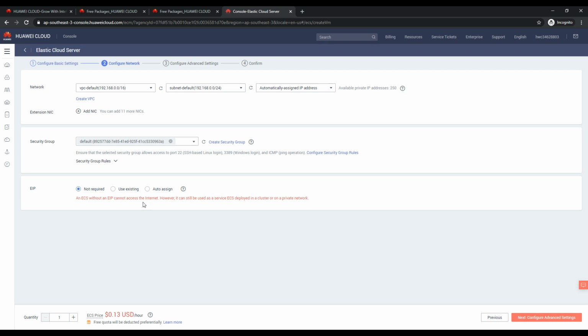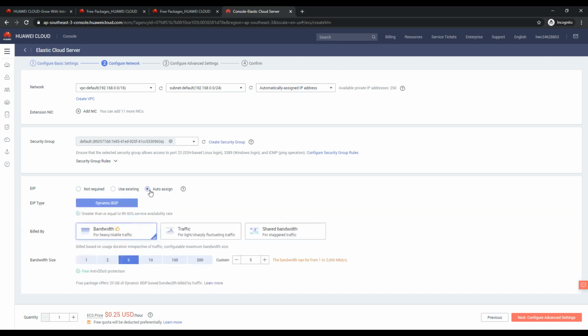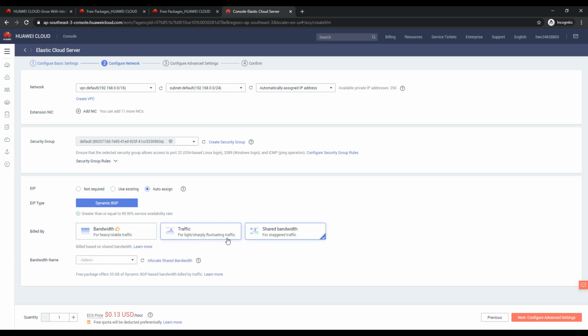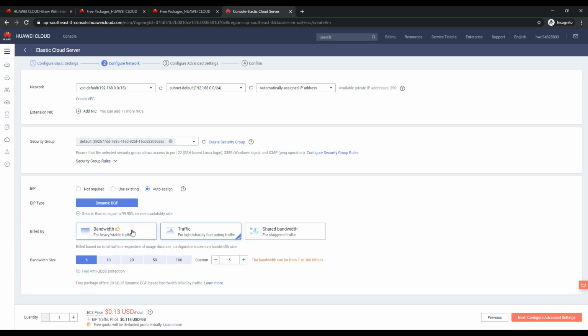I'm not going to select auto assign because I want it to have the public IP. I'm not going to use any other option here because again it comes with different options. So let's go with this thing, and let's not play with any other option. We will explore it, because if you see we need to select a lot of different things, but I'm not at a point right now to explore and share. But let's stick with this traffic because we don't have any big thing here.